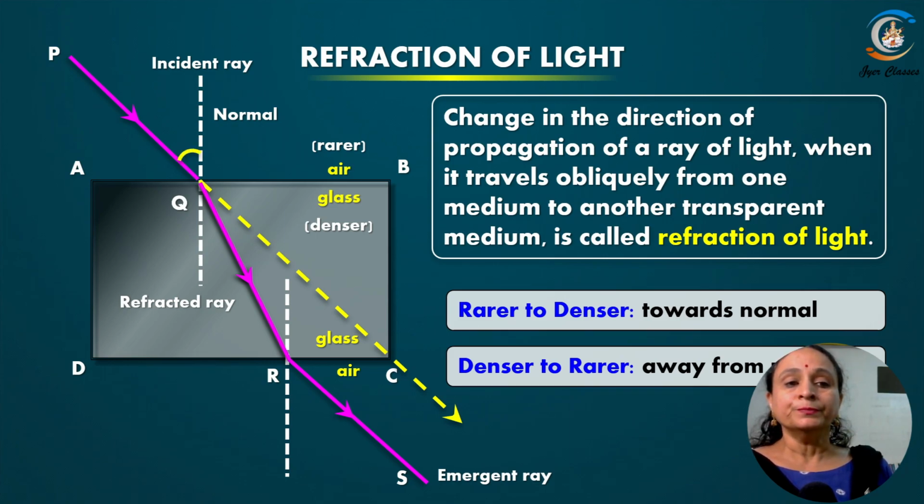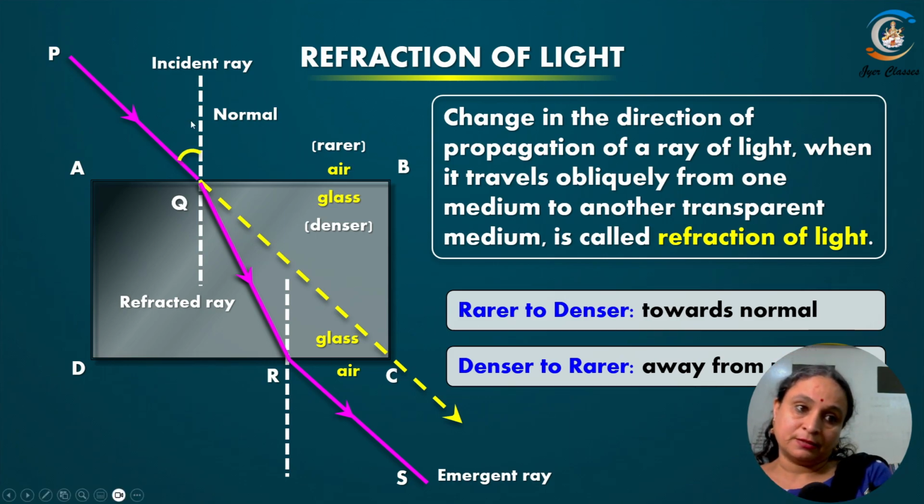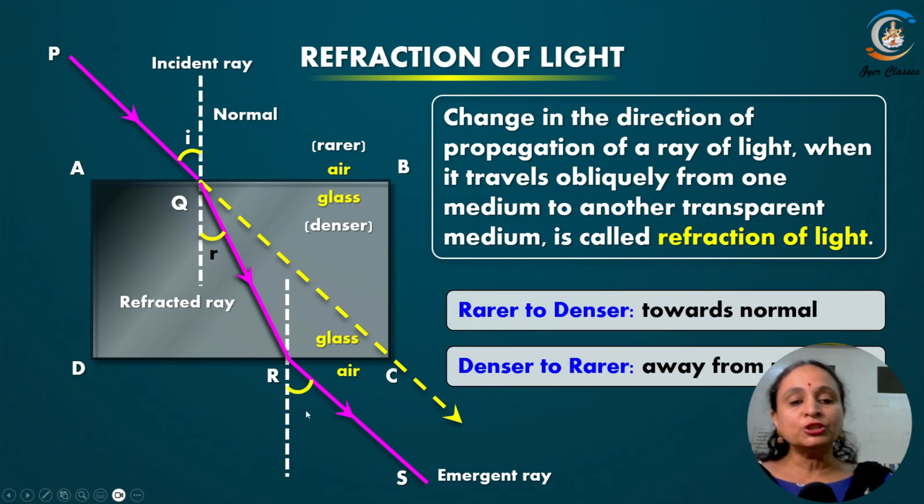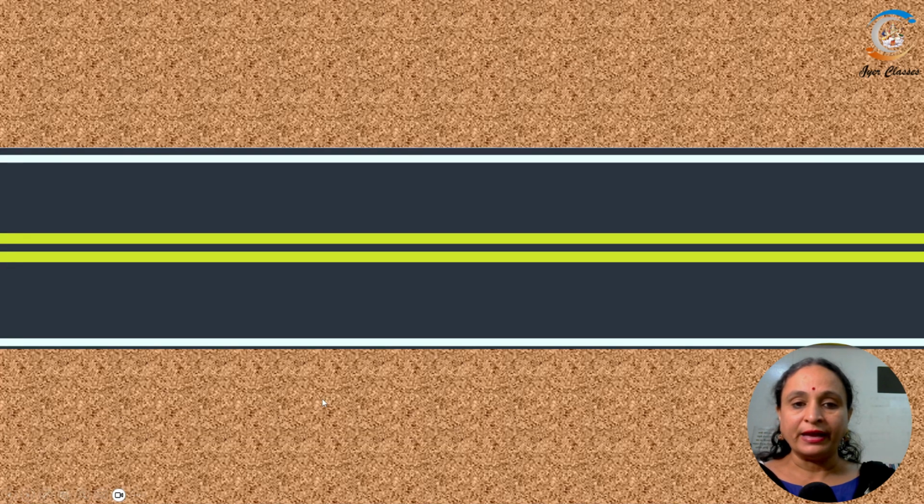Okay, now what is the angle of incidence? The angle between the incident ray and the normal at the point where the ray meets the interface between the two media, it is called as the normal. The angle between the incident ray and the normal is called as the angle of incidence. And what is the angle of refraction? It is the angle between the refracted ray and the normal, and it is represented as r. Okay. Now, the angle between the emergent ray and the normal, it is called as the angle of emergence.